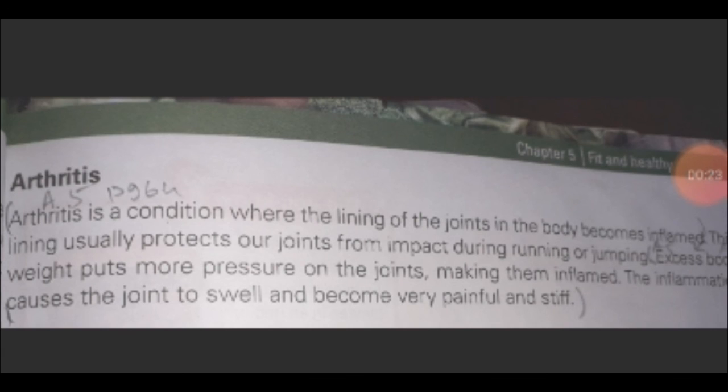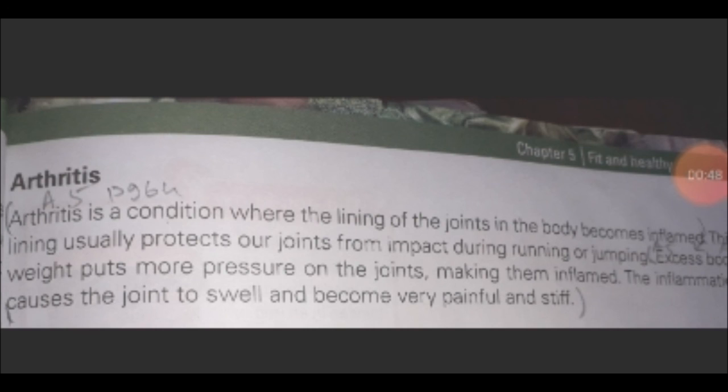It is explained that arthritis is another disease which is caused due to obesity. But students, before understanding what arthritis is, you all should know what a joint is. A joint is a place where two bones meet. And arthritis is caused when the lining of these joints in the body becomes inflamed.